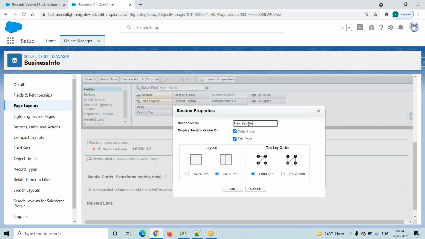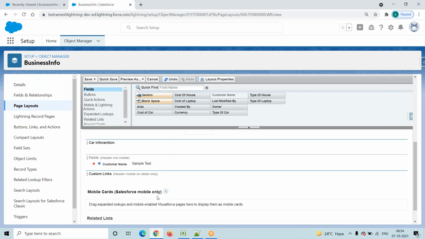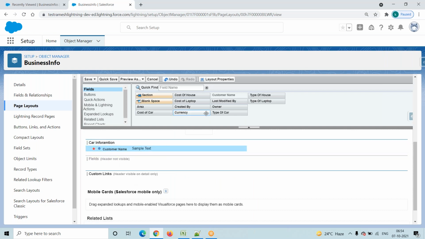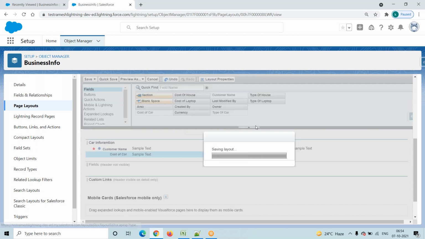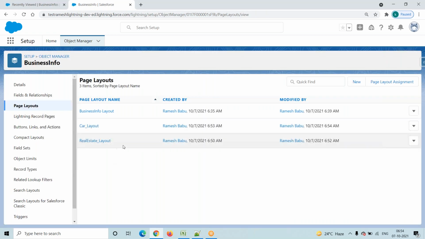Now section here, just drag and drop, and this is car information. Then customer name here, type of car, cost of car. Try to save this one. So we created one more page layout.